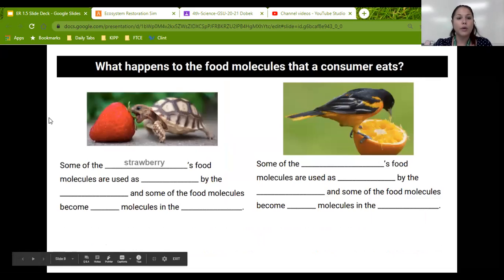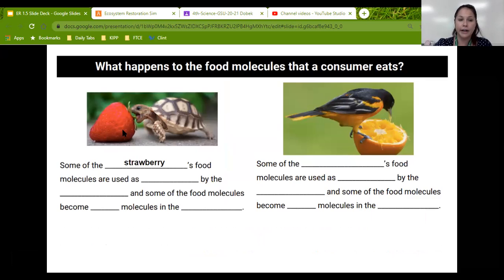So when we see this turtle eating, it's eating this strawberry. Some of the strawberry's food molecules are used as energy by the turtle, and some of the food molecules become body molecules in the turtle. So same thing, the turtle eats the strawberry, some of the food molecules from the strawberry become energy for the turtle, some become body molecules.